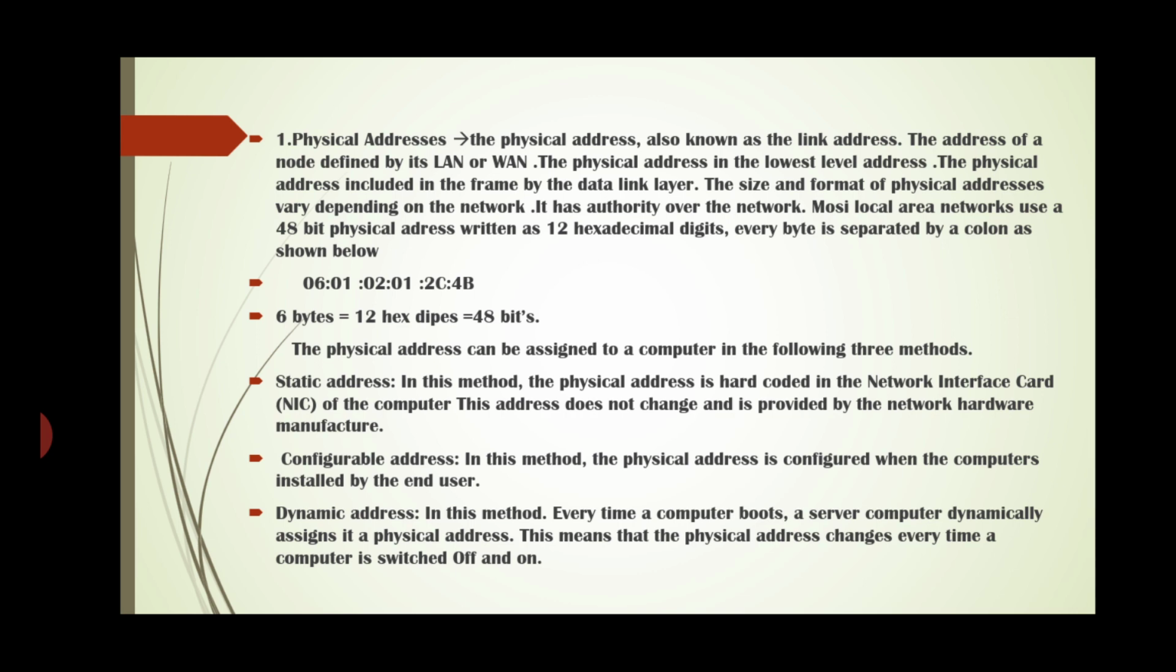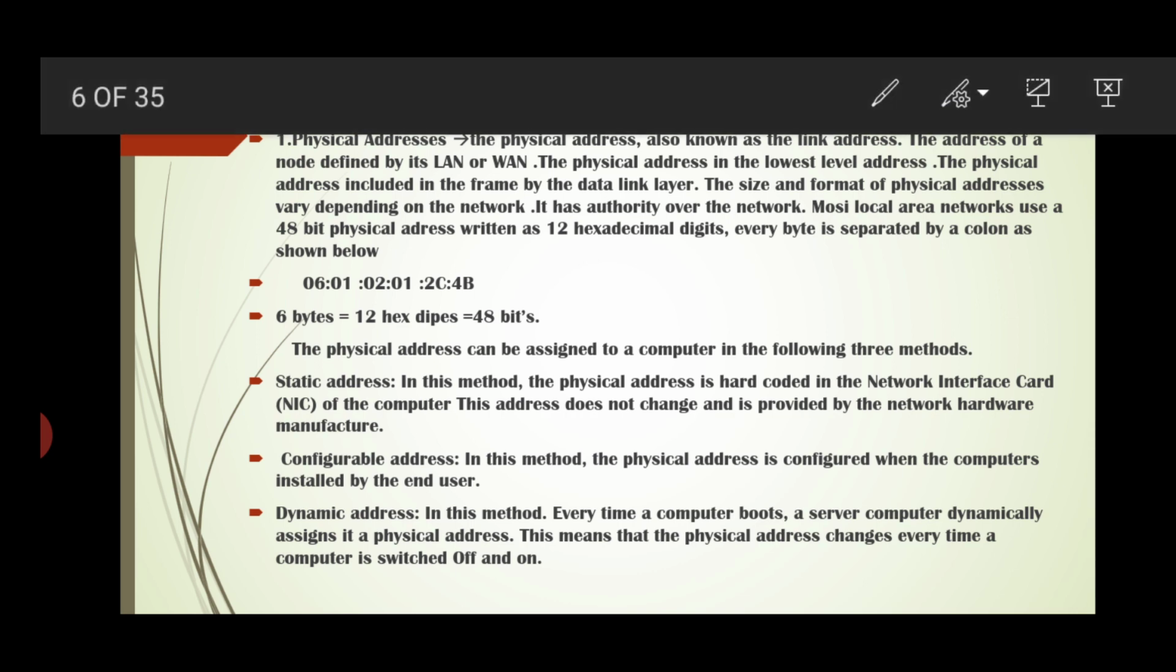The physical address can be assigned to a computer by the following three methods. First one is the static address. In this method, the physical address is hard coded in the computer's interface card, that is the NIC of the computer. This address does not change and is provided by the network hardware manufacturer. Second is the configurable address.